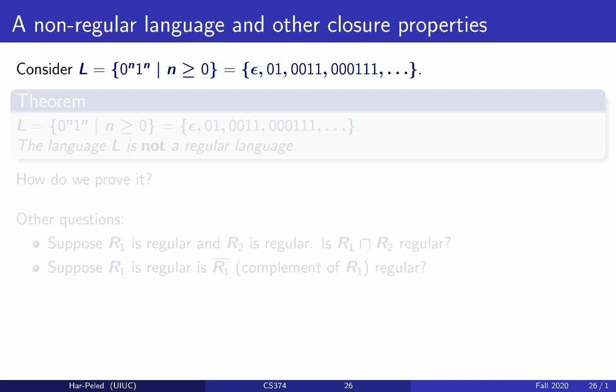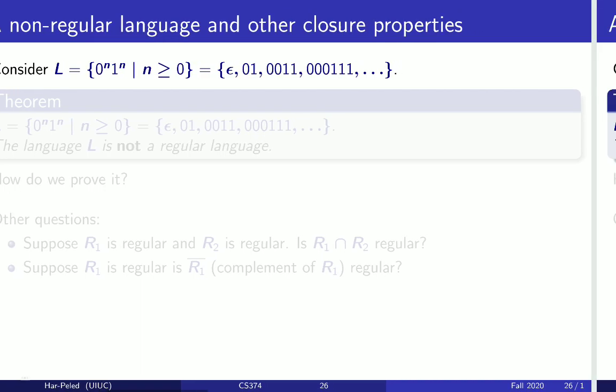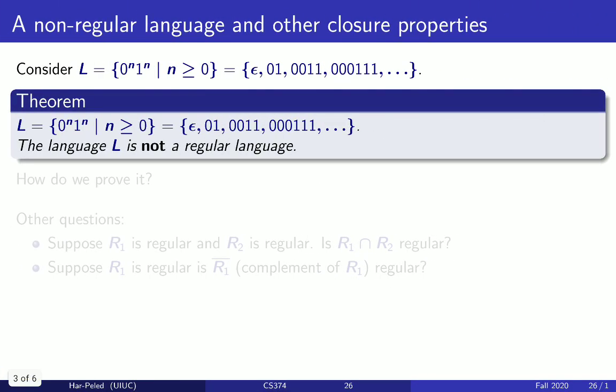Now, intuitively, this is not regular because to recognize it, you need a counter, and regular languages are essentially languages that you cannot recognize by using unbounded memory. You can recognize them only using a finite number of bits. This, of course, sounds very hand-wavy, and we will formalize all this intuition in follow-up lectures.